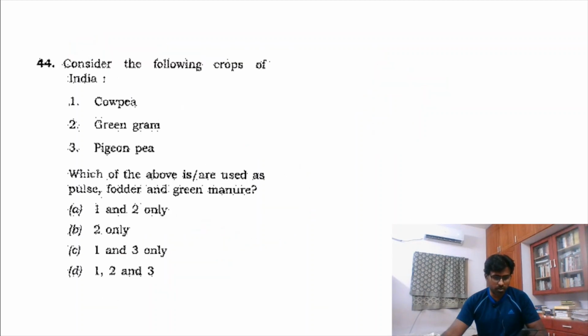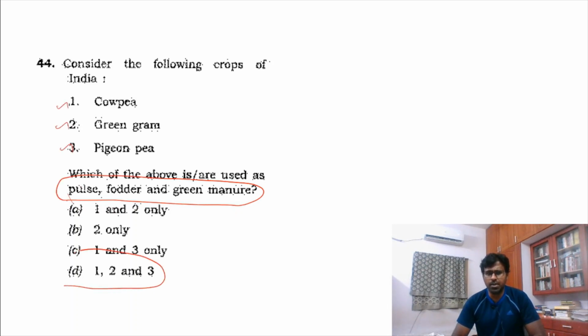The next question also, this is not an easy question which I am going to take, but if you see pulse, fodder and green manure, mostly all these three come. So it should be D, and the answer is D, but this is not an easy question which I am taking.